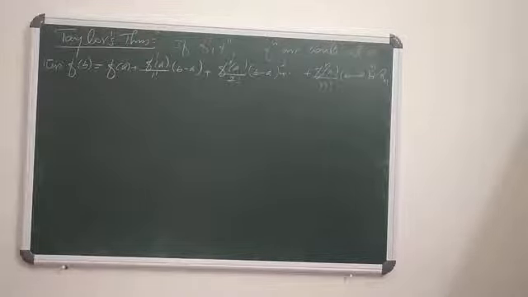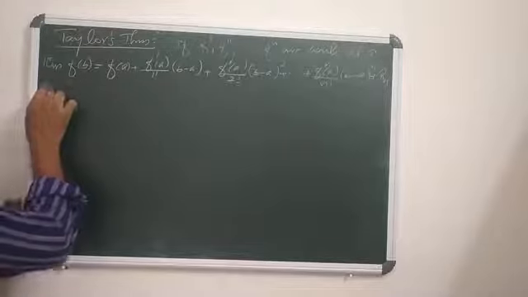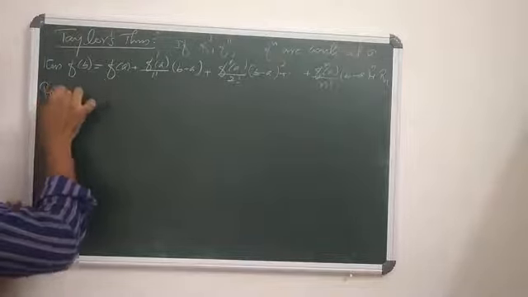If f dash, f double dash, etc., f n, that is the nth derivative of f, are continuous at a, then f of b is f of a plus f dash a by 1 factorial into b minus a, plus f double dash a by 2 factorial into b minus a whole square, plus etc., plus f n a by n factorial into b minus a whole power n, plus Rn, where Rn is known as the Taylor's remainder or remainder of Taylor's theorem.